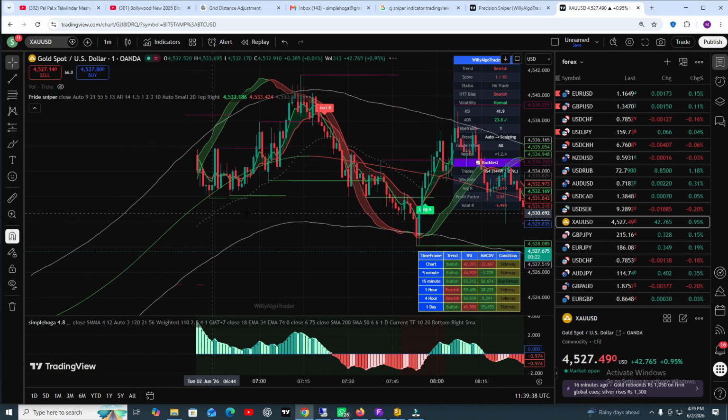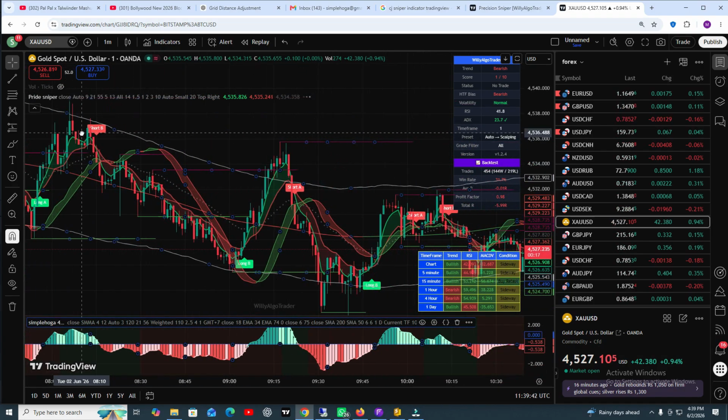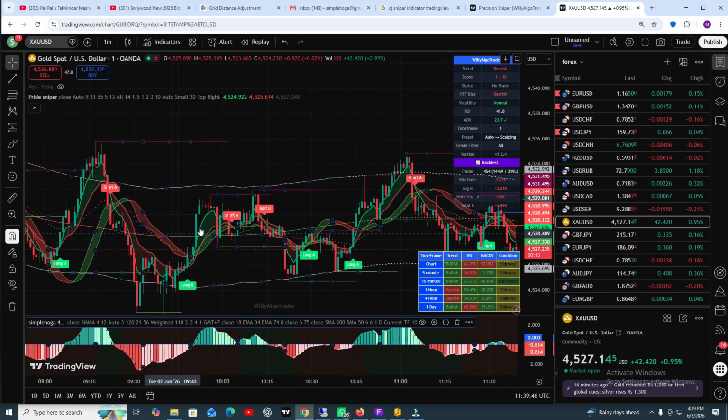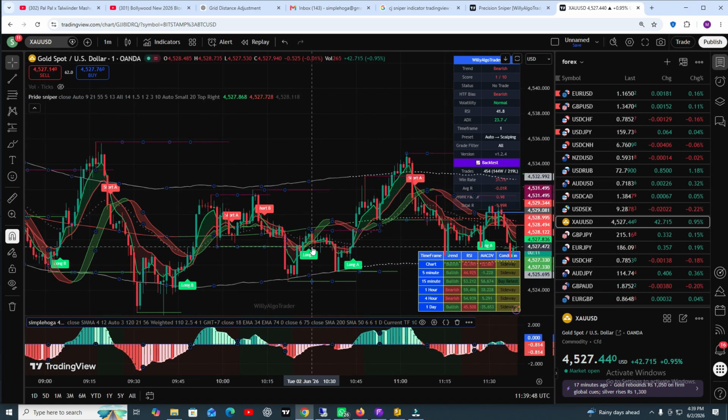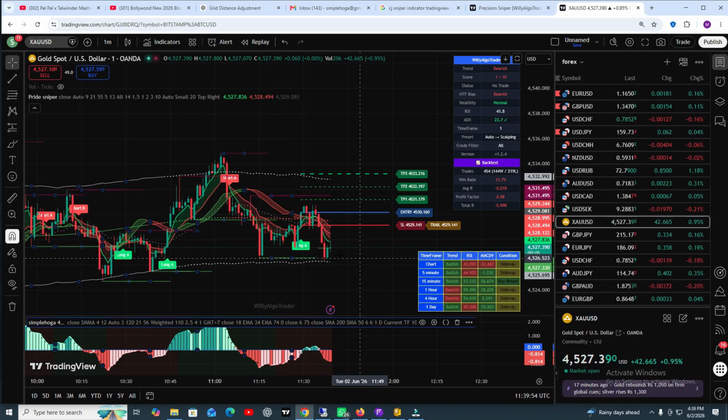All the signals like this one is profitable, this one is profitable, this signal is also profitable. Both signals give you good profit, and this one is also. So far this one signal, and hopefully we'll get one more signal, and then you will see amazing results.